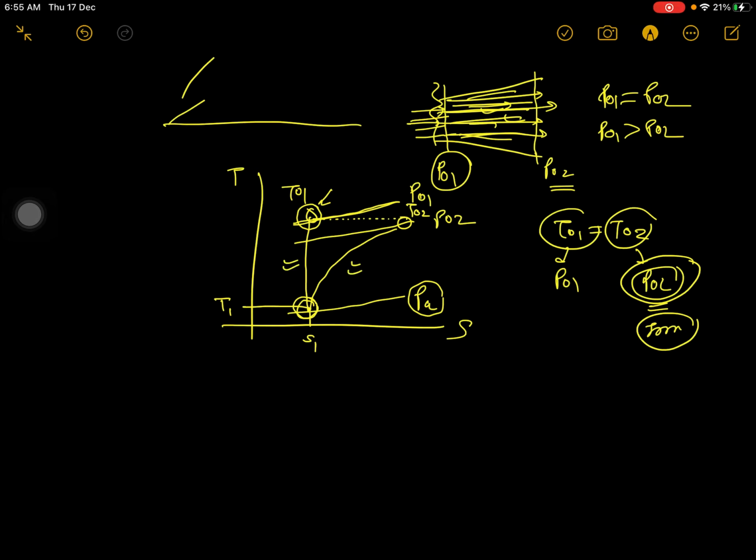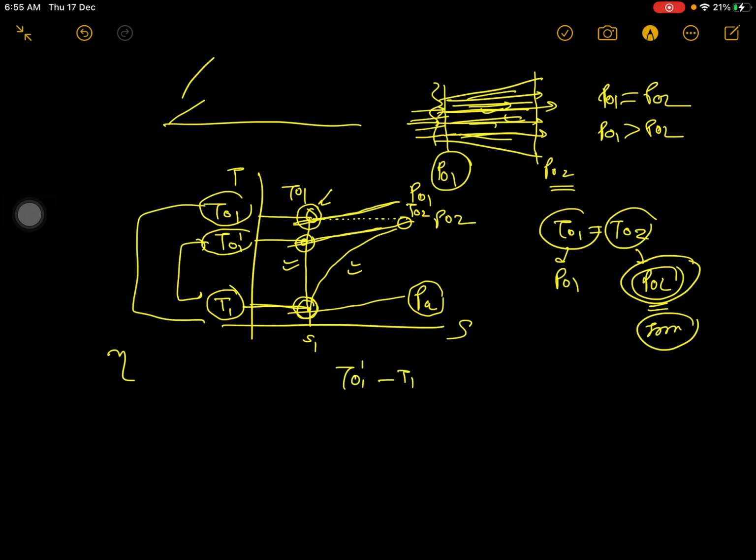Now you can see P02 has this one more cut point. This point is helpful to find the isentropic efficiency. For this point you give the name T01 dash, for this point you give the name T01, and this temperature you consider as T1. So this is T1 dash, this is T01. Find the gap of these two, meaning T01 dash minus T1. Find the gap of these two, so this is T01 minus T1. This became your isentropic efficiency formula for diffuser.